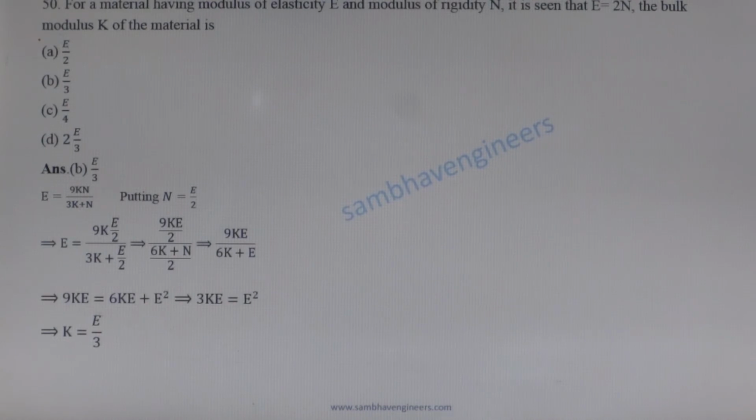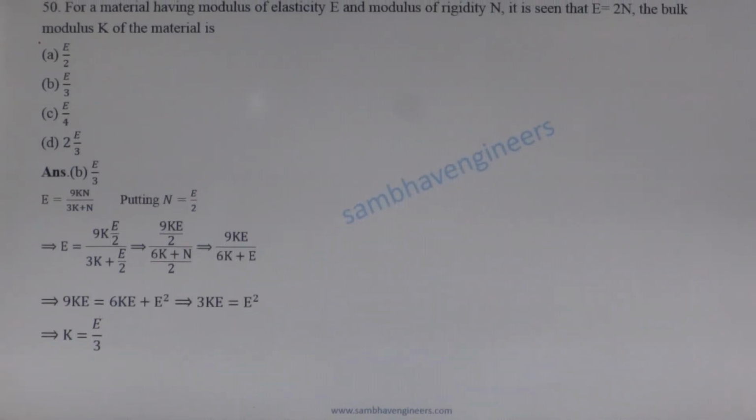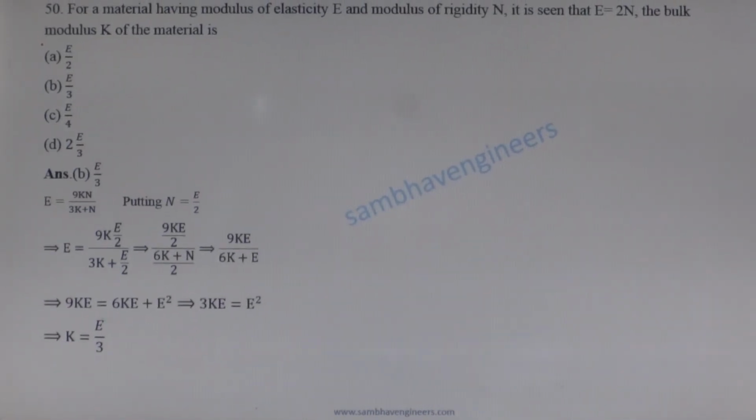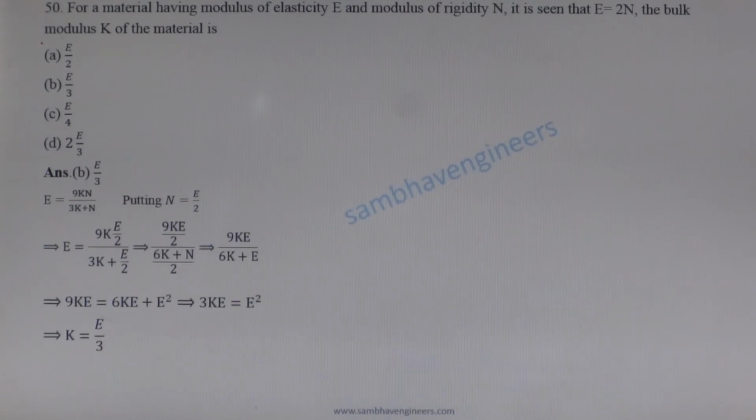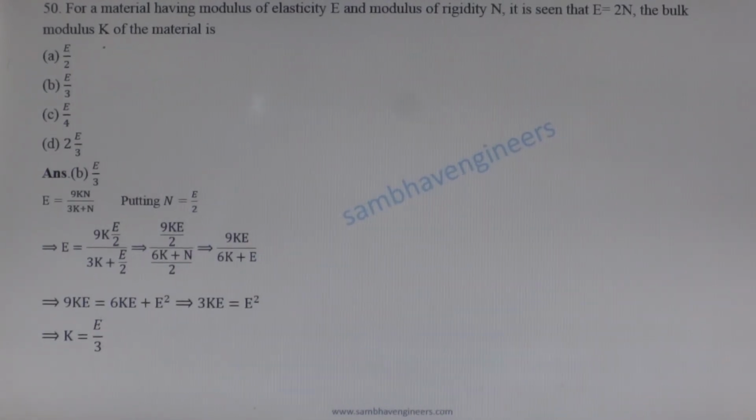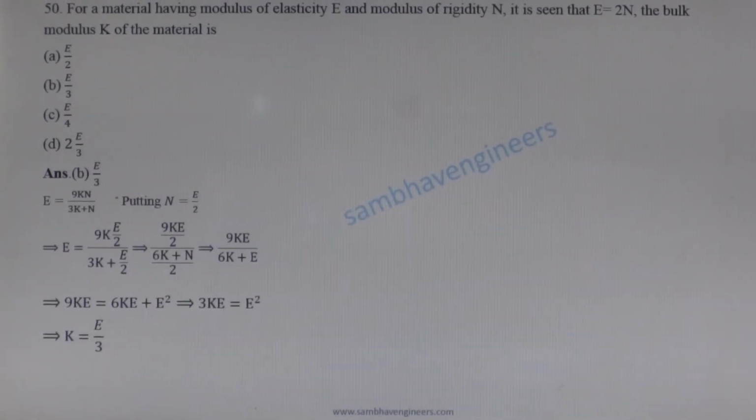Next question. For a material having modulus of elasticity E and modulus of rigidity N, it is seen that E is equal to 2N. The bulk modulus K of the material?